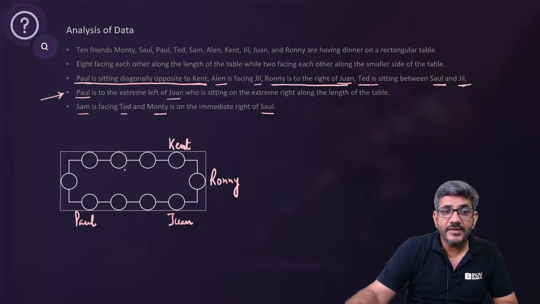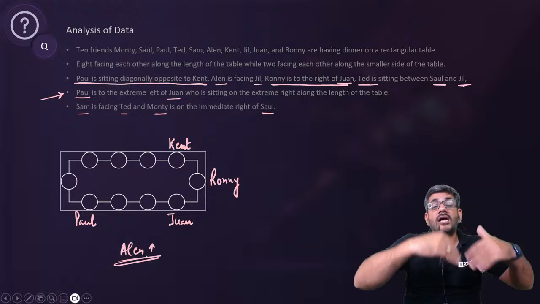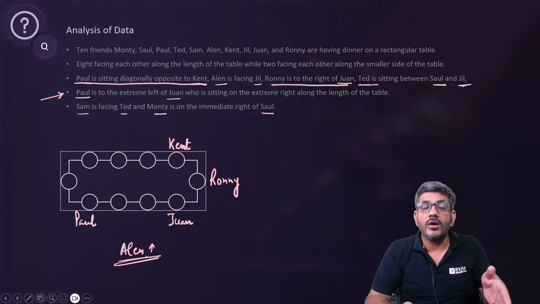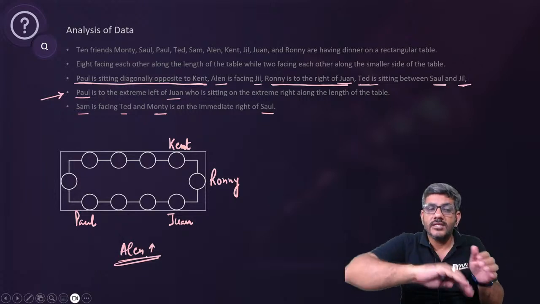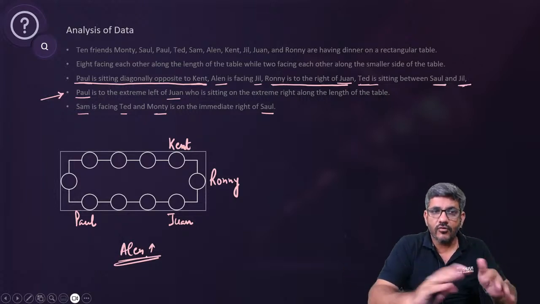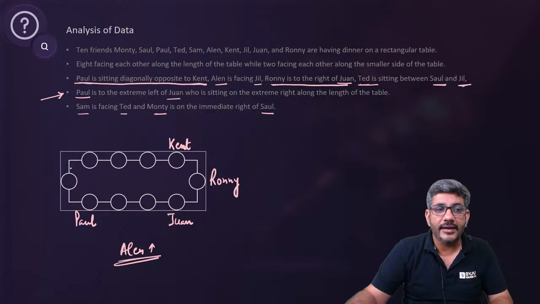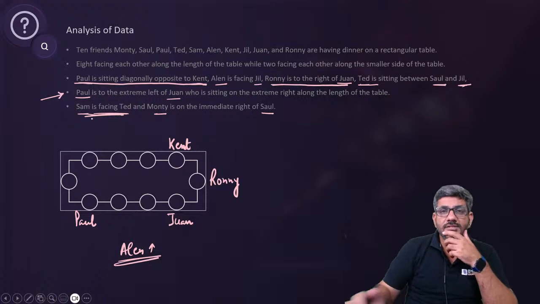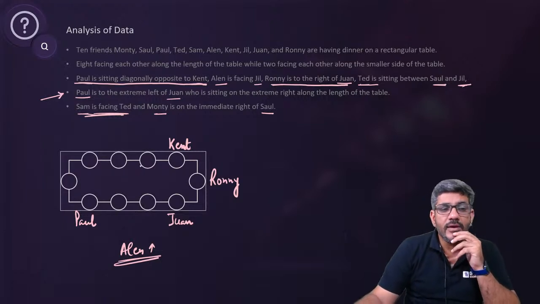So Jill is definitely there. That means Ellen is definitely on this side. Ellen के सामने Jill आएगा ना? Jill has to be on the other side, because if Jill is here, how can Ted sit between Saul and Jill? Saul, Ted and Jill, they should be in the same line. वो कहीं भी आएंगे जहां बिल्कुल एक लाइन के अंदर आएंगे. And Sam is facing Ted.